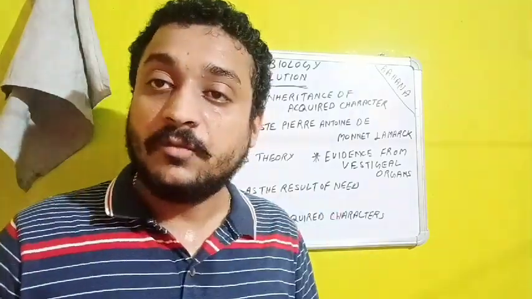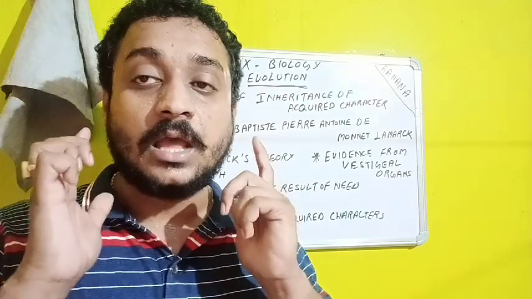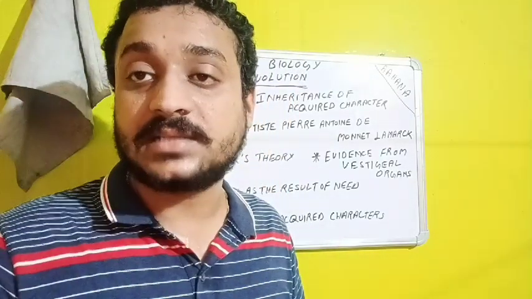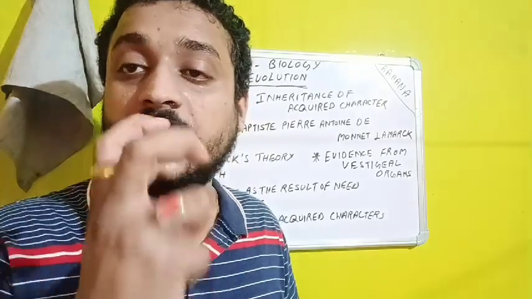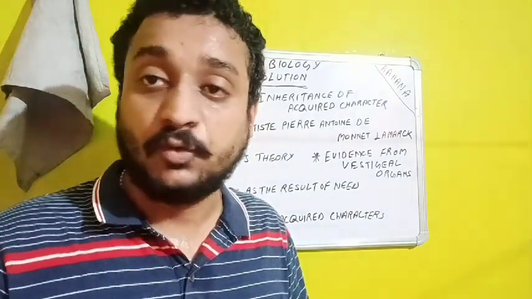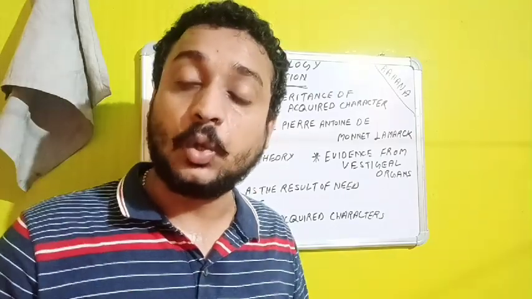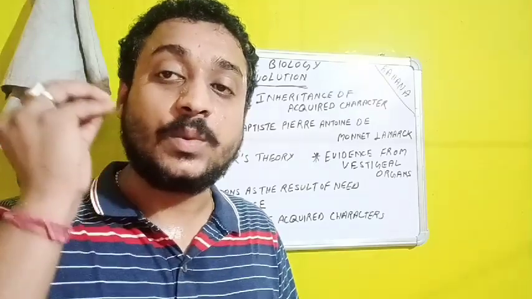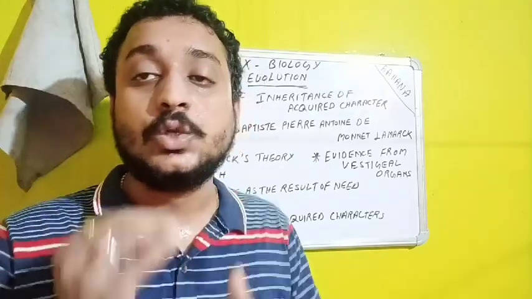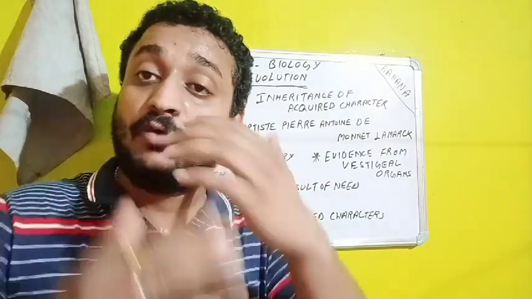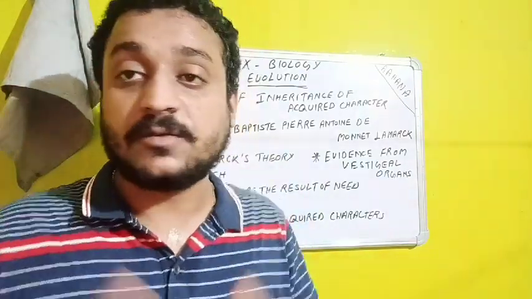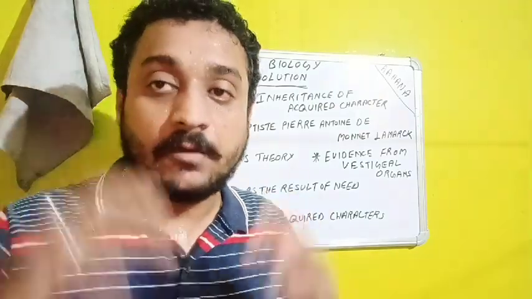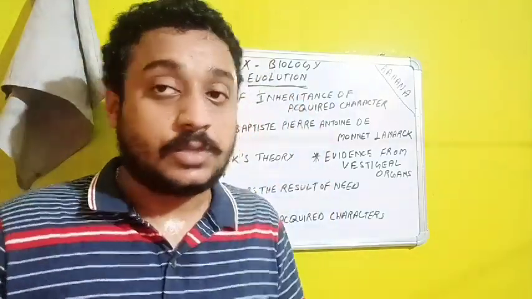Now, wisdom teeth. The wisdom teeth are the last molar teeth in our mouth. The wisdom teeth of our ancestors helped them eat tough foodstuffs. They were not able to cook properly, so the foodstuffs were very tough. At that time the molar teeth, the wisdom teeth at the back of the mouth, used to crush the food properly and then swallow it. But now it is of no use. We are cooking it properly. Even if the food is hard, we can make it soft by our logical brain, so there is no need of it.